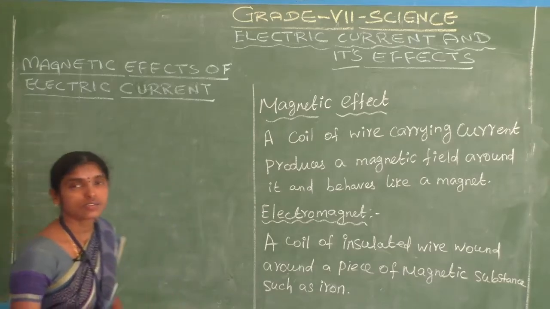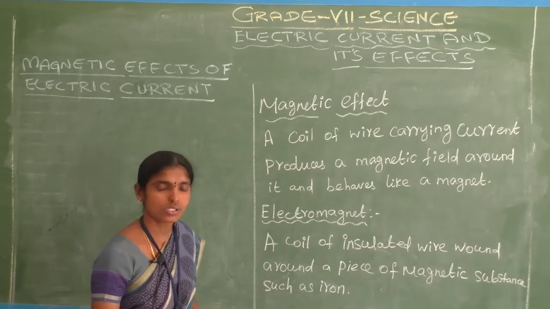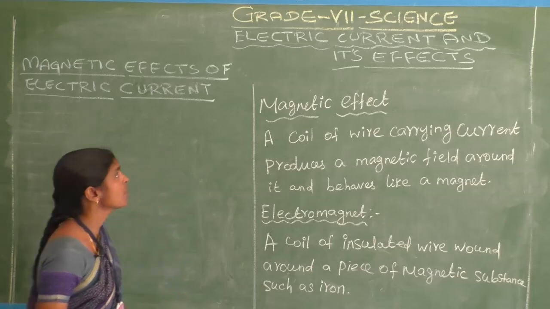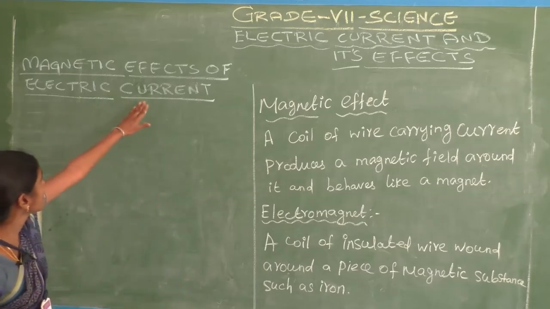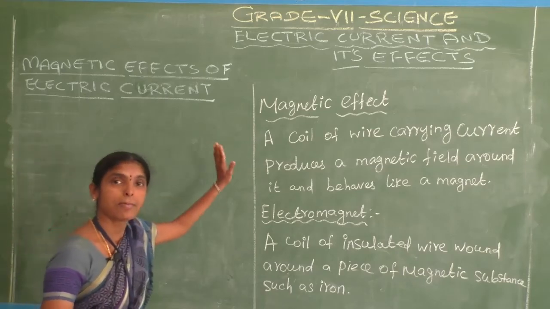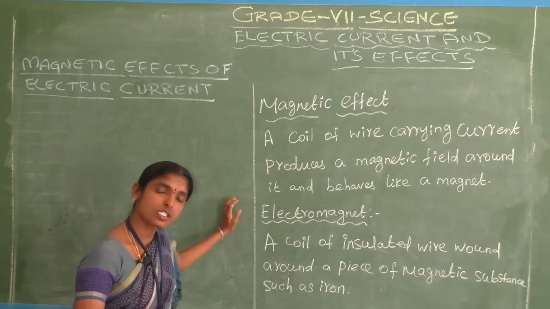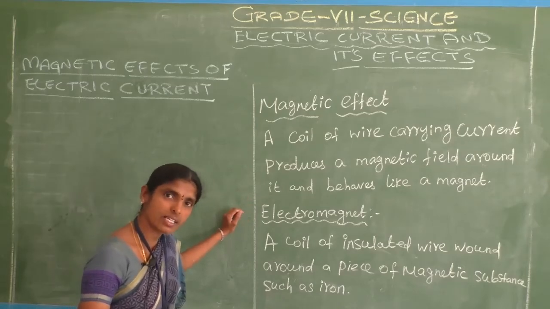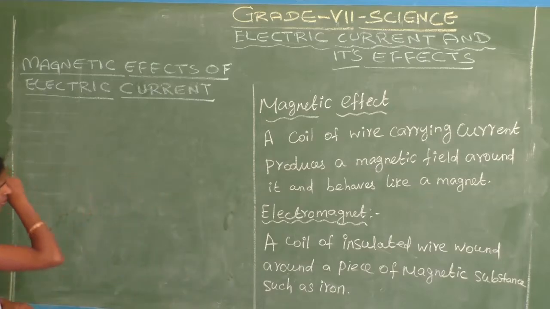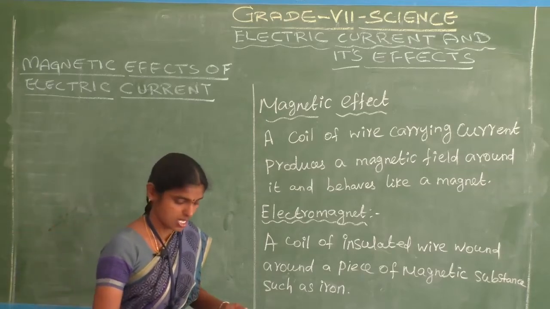In the last class we discussed up to the heating effect and the electric fuse. Today we are going to discuss the magnetic effects of electric current. What is the topic? Magnetic effect of electric current. Last class we discussed the heating effect of electric current. What is meant by magnetic effect of electric current?